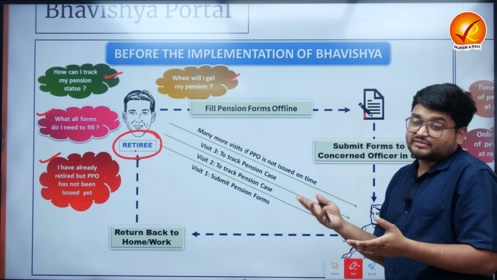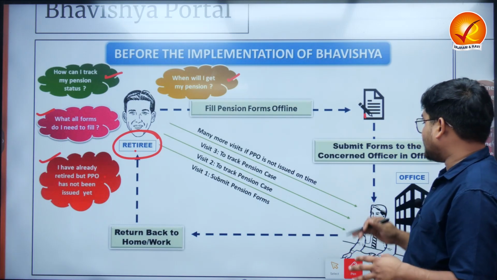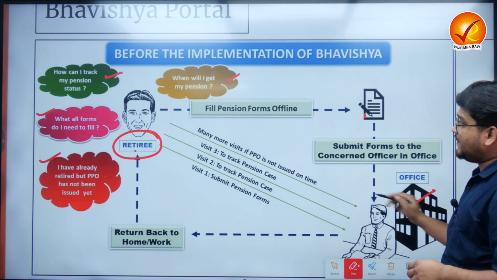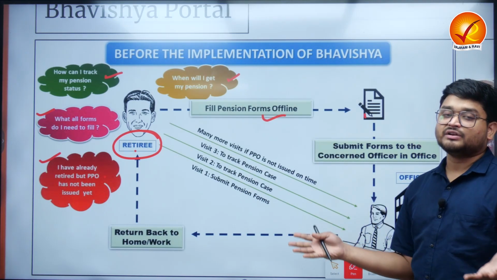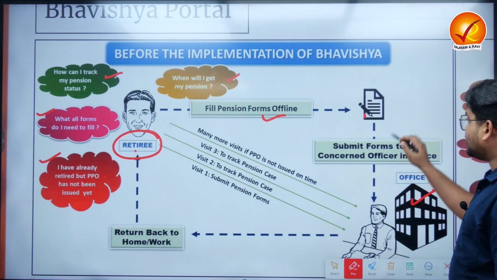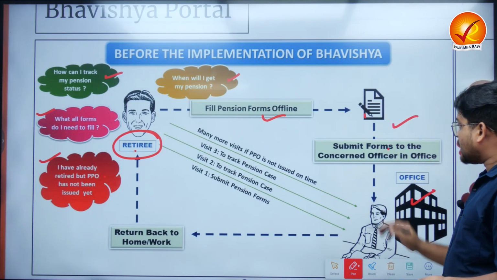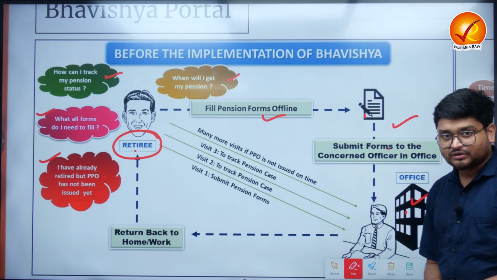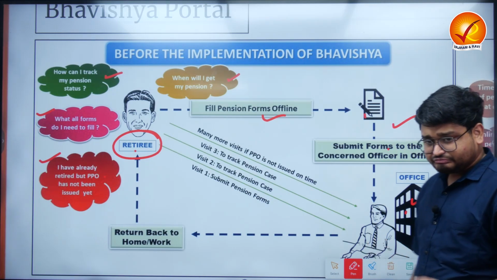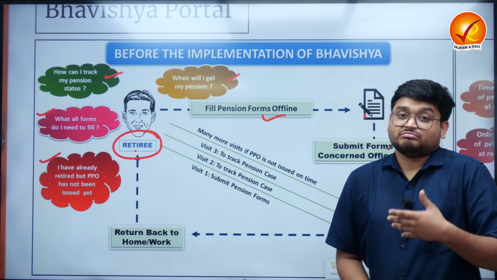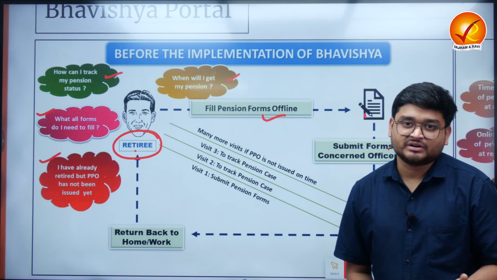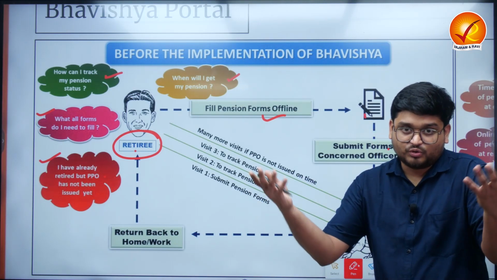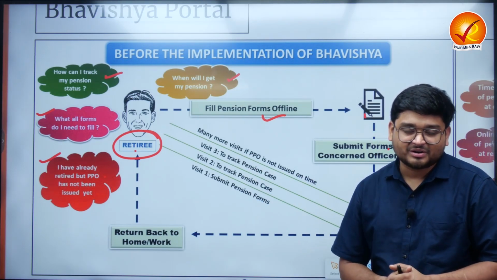So what this person does is go to a particular pension office and try to fill the pension forms offline, and then submit the form to the concerned officer in this office. Then the office is not responding to any calls thereafter. The office is very slow, like all government offices over a period of time.